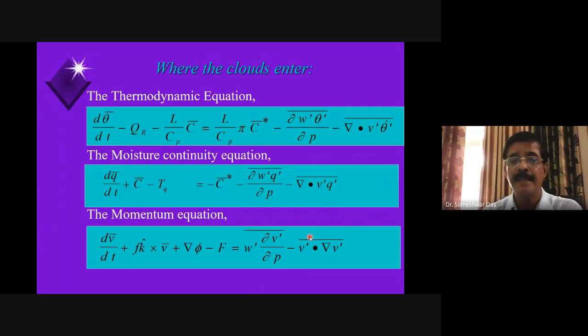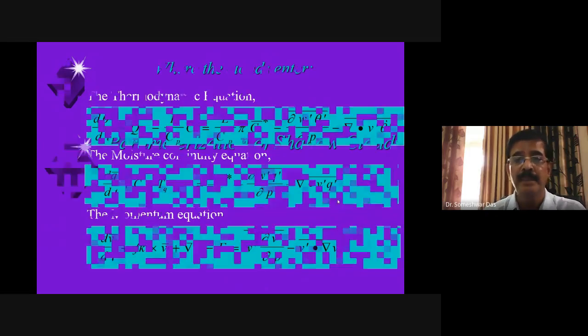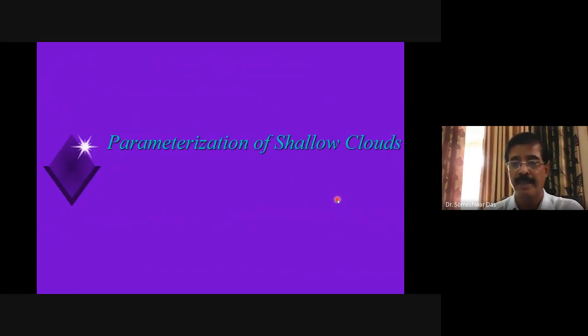And so the subgrid scale processes, including convection or clouds, affect the thermodynamic equation, the moisture continuity equation, as well as the momentum equation. So the purpose of this cumulus parameterization lecture is to know how these subgrid scale processes, because of cumulus convection, are computed in the model, for the thermodynamic equation, the moisture continuity equation, and the momentum equation. Okay. So we talk about the cumulus parameterization.